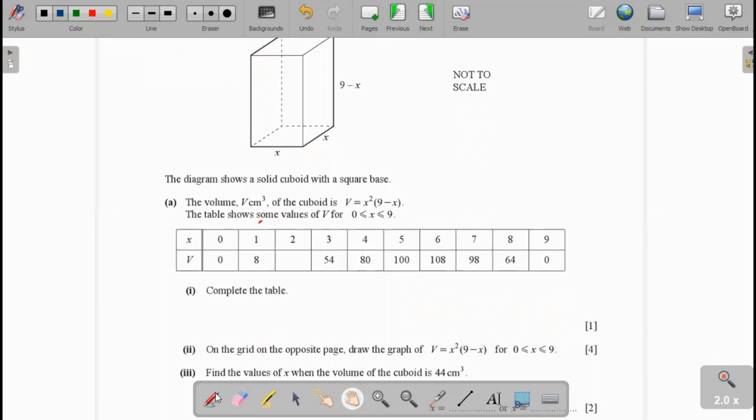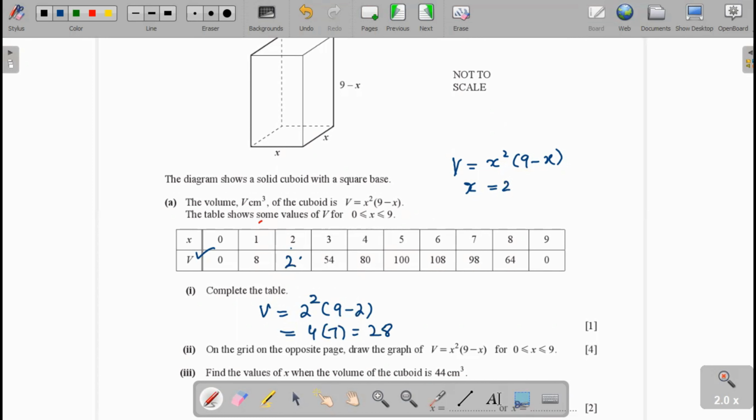Complete the table. It's very simple. We have to find the value at x equal to 2. Here V is equal to x squared into 9 minus x. We put x equal to 2, and we get V equal to 2 squared into 9 minus 2. Now we get 4 into 7, and that is equal to 28. And this is the 28.